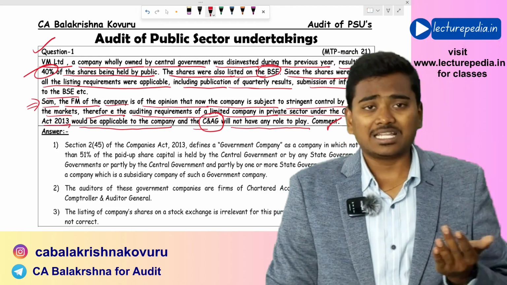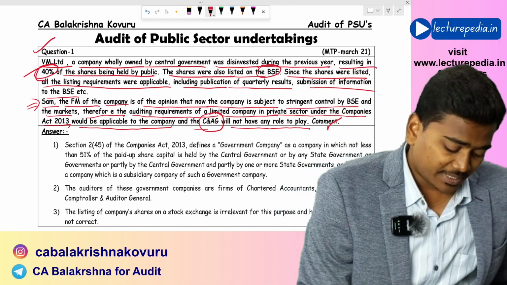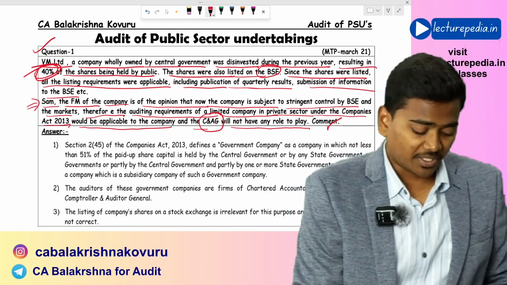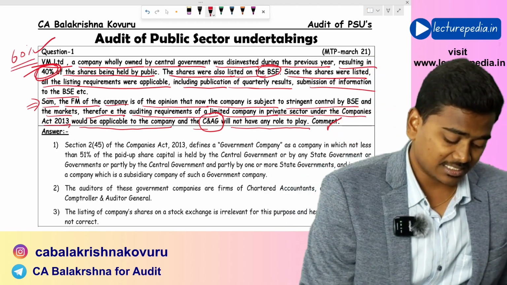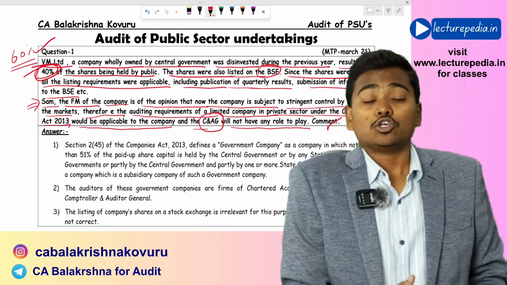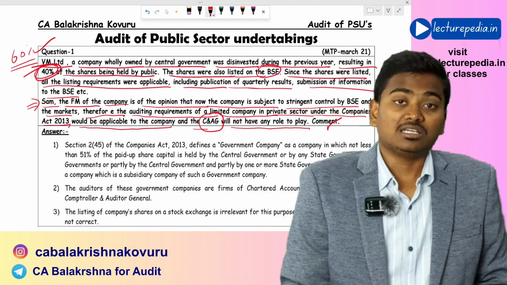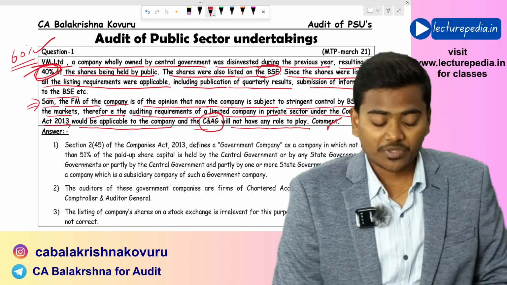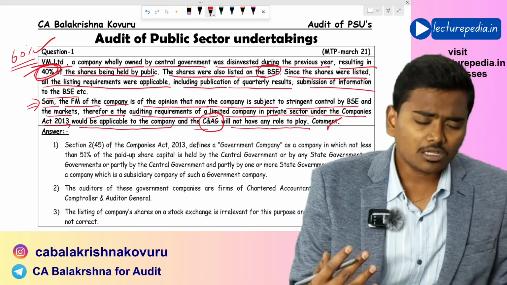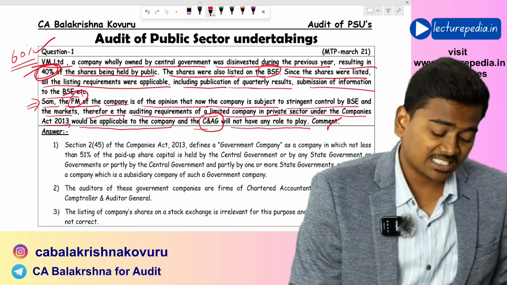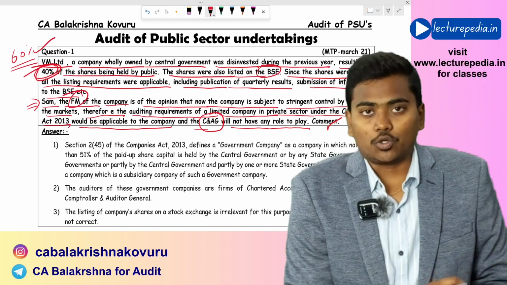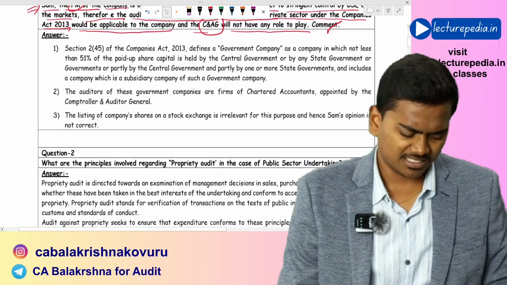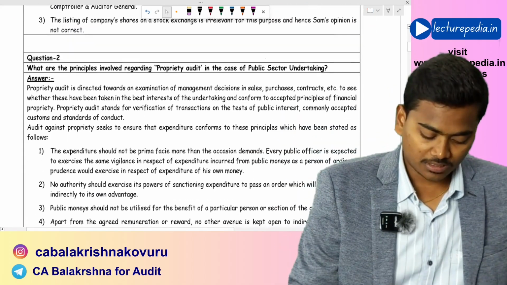Now if you see our situation, 40% has been disinvested to the public, and the remaining 60% is still held by the government. So this company is a government company, and the auditor must be appointed by C&AG only. So what is being said by our finance manager is completely wrong, completely incorrect. Moving to the second question.